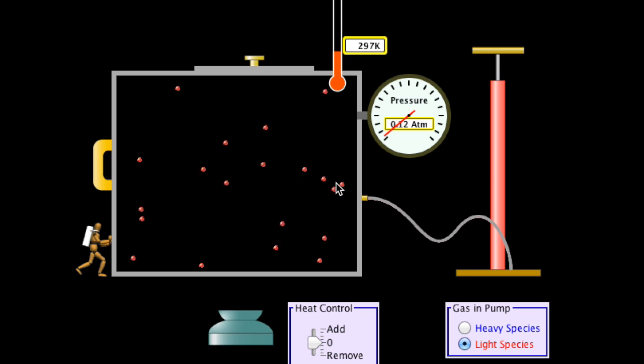This is the simulation that we're going to use to look at these assumptions in action. So the first assumption, if you remember, was that the volume of each molecule is much smaller than the total volume of the gas. And we can see that in this simulation because I've made it so that there's not that many molecules in here. So we have quite a big box and the molecules are quite small. So the volume of the molecules is smaller than the volume of the gas. Or we can also say that the diameter of each molecule is much smaller than the distance between the molecules on average.